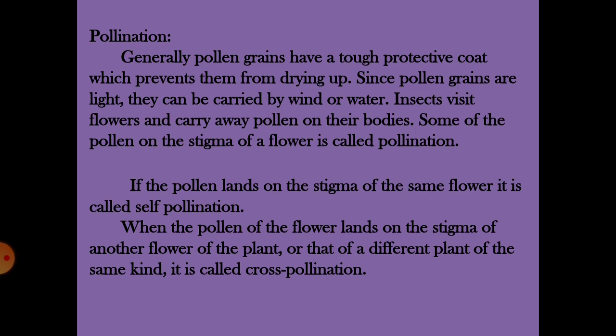The process of pollination occurs in two ways, that is self-pollination and cross-pollination. If the pollen grain lands on the stigma of the same flower, it is referred to as self-pollination. When the pollen of the flower lands on the stigma of another flower of the plant or that of a different plant, you refer to it as cross-pollination.